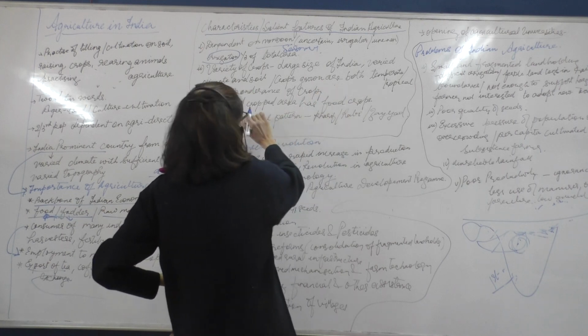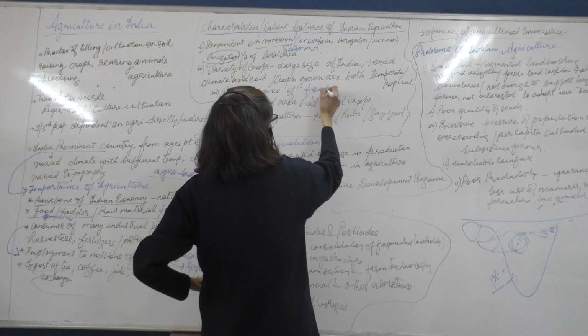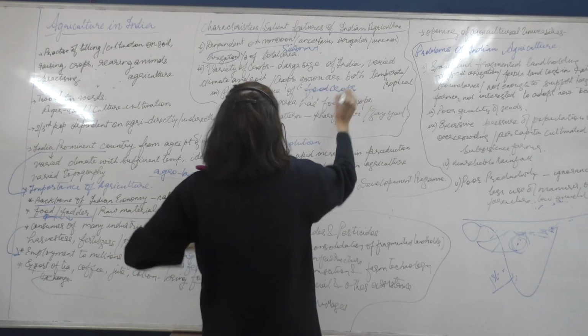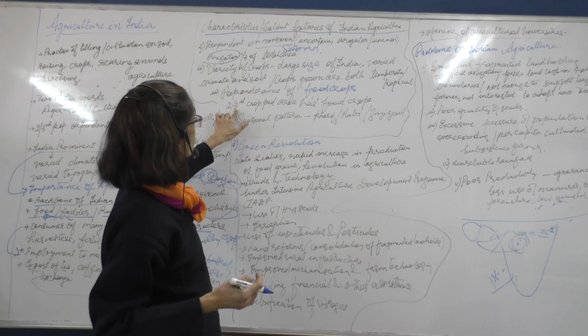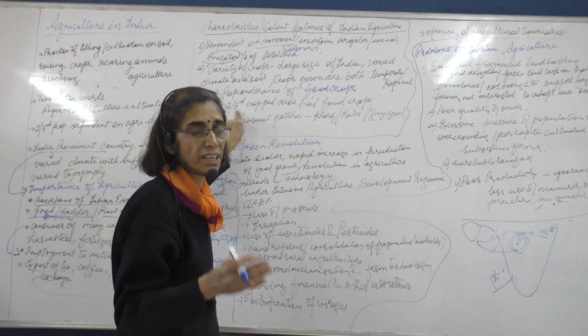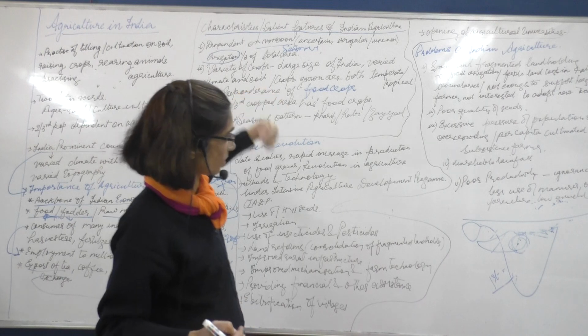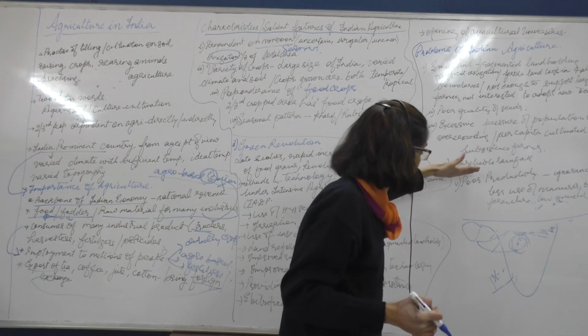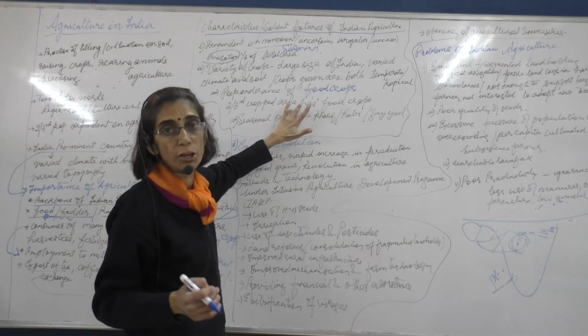Okay, preponderance of food crops is another characteristic over here. Preponderance of food crops, which means that 2/3 of the cropped area has either wheat, rice, millets or pulses. The farmer is not one who can take in losses.